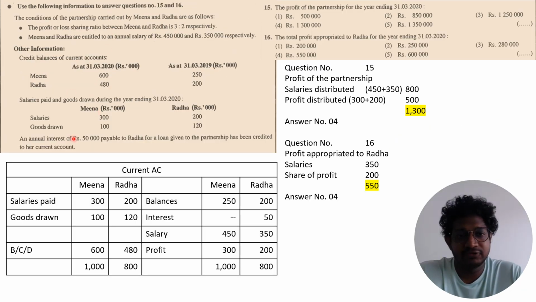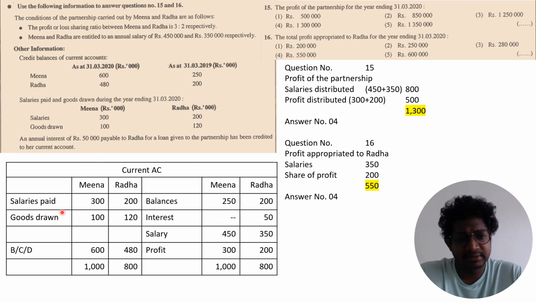And you have to use this information to answer number 15 and number 16. In number 15, they're asking the profit, and number 16, the profit appropriated to Radha for the year ending 31st March 2020. So these are the credit balances of the current account, opening date and closing date. You have to record opening date balances here and the closing date balances here. And the profit and losses share in 3:2 and entitled are 450 and 350. So that 450 and 350 you have to credit to the current account.